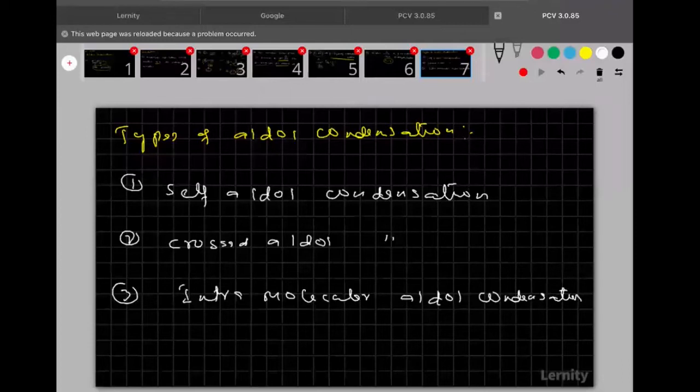So in this way, we have to study three types of reactions: one is the self-aldol, crossed aldol, next intramolecular aldol.